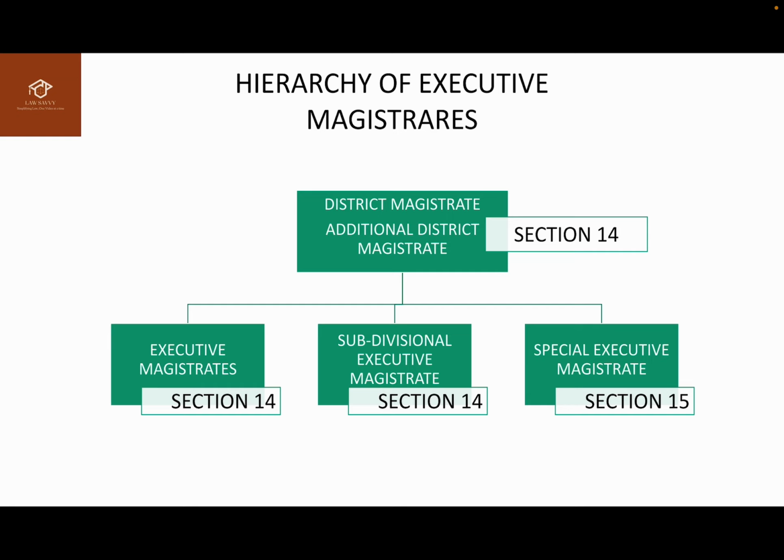But we also see that under the BNSS and even under the CRPC, executive magistrates had extensive powers. In order to exercise those powers, executive magistrates are appointed and a certain hierarchy is created. In every district, the state government can appoint as many persons as it thinks fit to be an executive magistrate, and one of them will be a district magistrate, right? So, district magistrate is on the top.